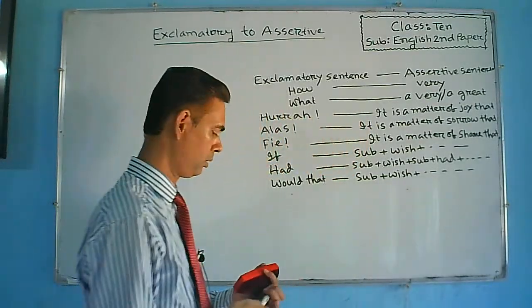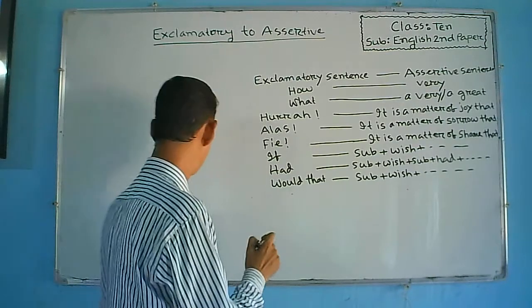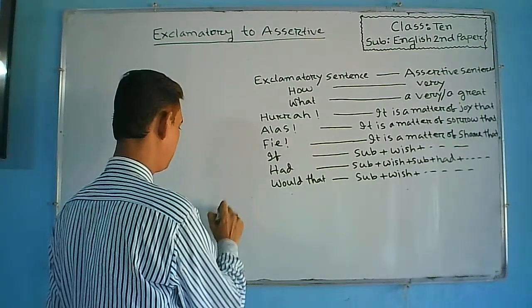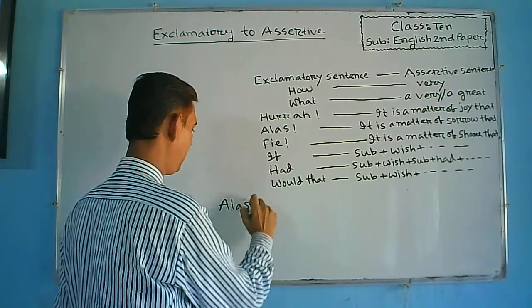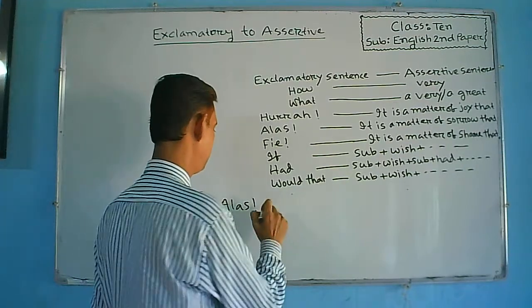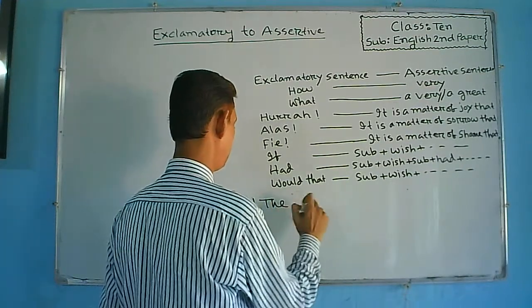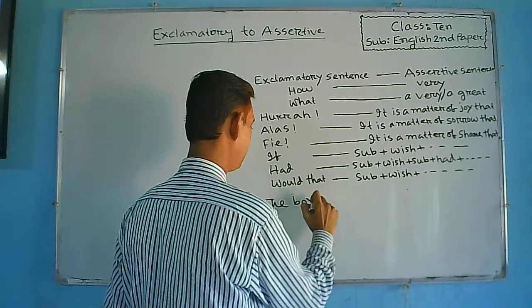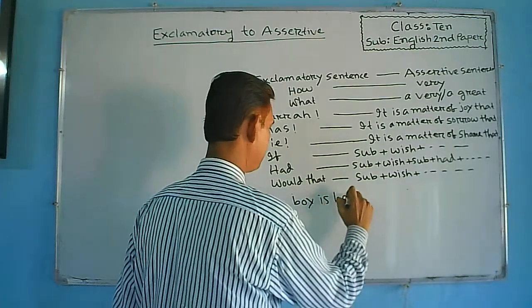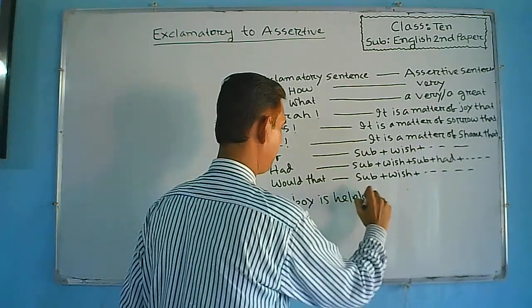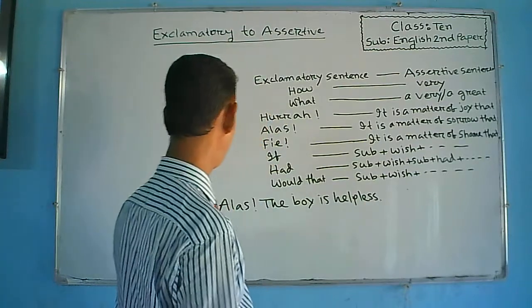Dear student, next example, alas, the boy is helpless. The boy is helpless.